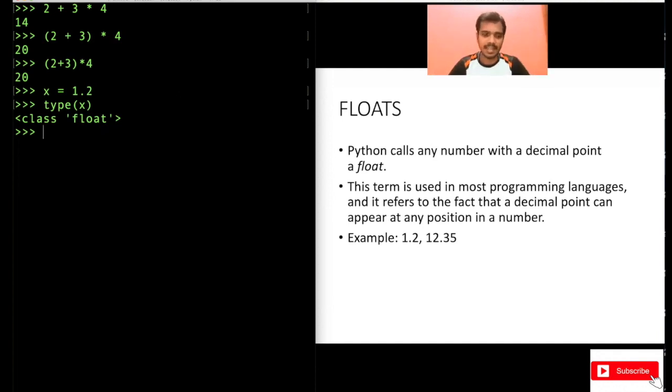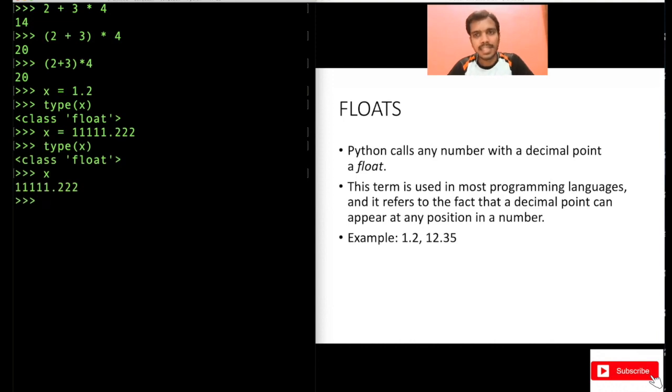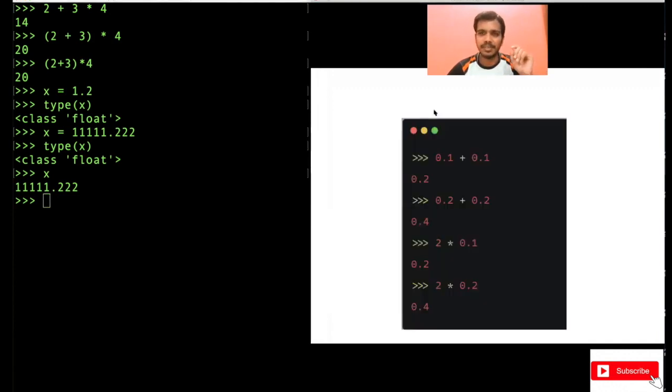It can be anywhere. It can be something like x equal to, it can be here also, like the decimal point can be anywhere, right? Type of x, print x, right? So it can be anywhere. That's what a float actually is. There is a decimal point and there are some digits there. This again you are studying in your math, right?